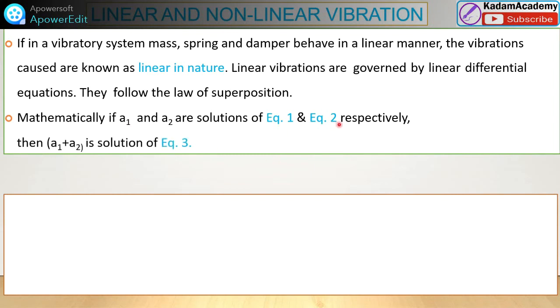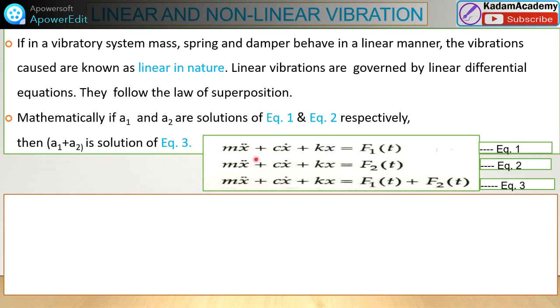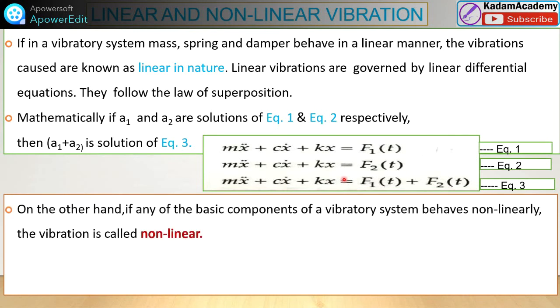I will show you here. These are the linear equations: m x double dot, c x dot, k x. These equations 1 and 2, respectively, represent the solution for this linear equation, and this one is also a linear equation. Only to make it clear to you, these are shown. These are the linear equations.